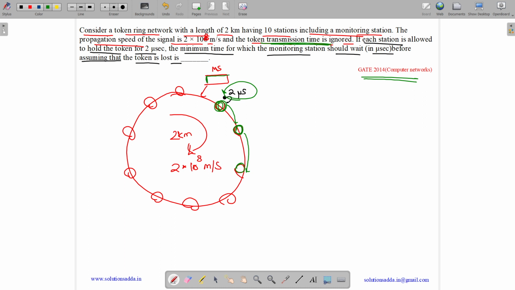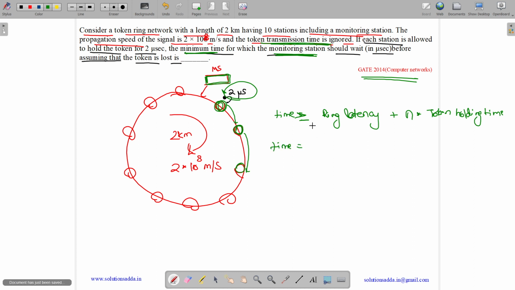So the monitoring station can assume that the token is lost when the time taken is more than the total time to travel as well as the token holding time. What is the minimum time? It is asking for the minimum time. So the time should be greater than our ring latency. Ring latency is the time taken by the token to make one complete round plus n into the token holding time. Here n is the number of stations, and each station holds it for 2 microseconds. So the minimum time is equal to the ring latency.